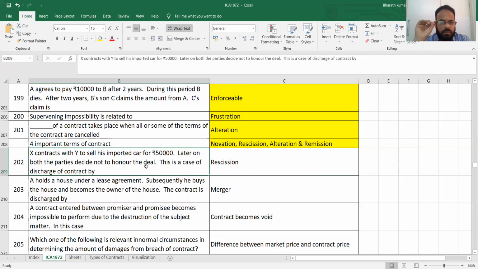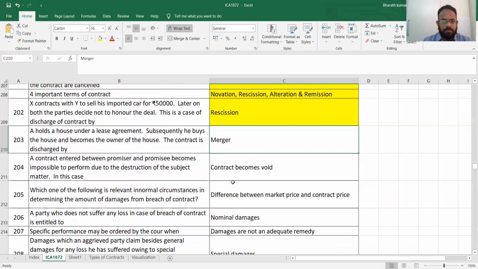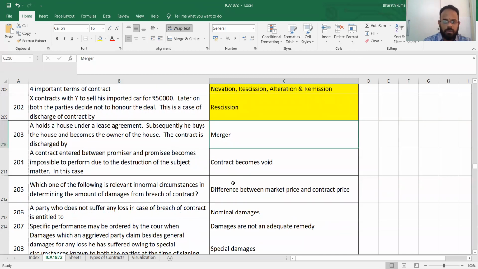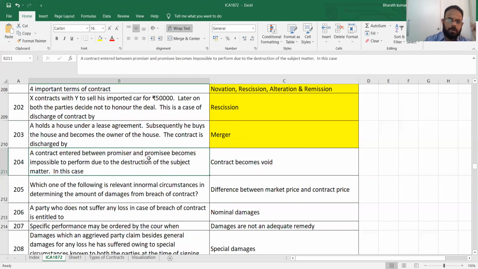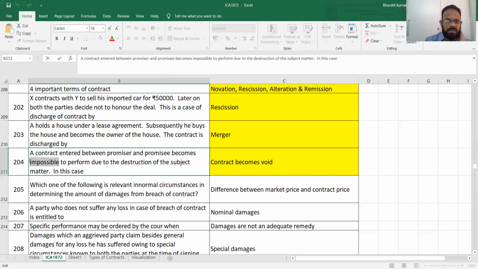X contracts to Y to sell the imported car. Later on, both the parties decide not to, means they will cancel. Next, A holds a house under lease agreement. Subsequently, he buys the house and becomes the owner. Now, what happens? What is being leased is now merged as his own property. Contract between promisor and promisee becomes impossible, means automatically it becomes void. So impossible is the keyword to be remembered. You don't need to even see the full thing. You will understand it very easily.